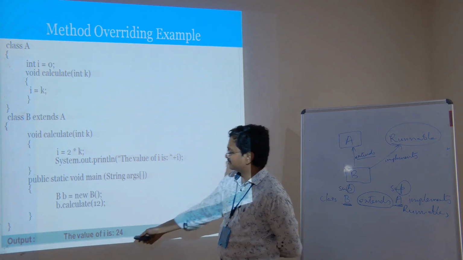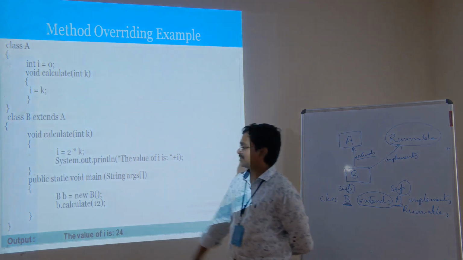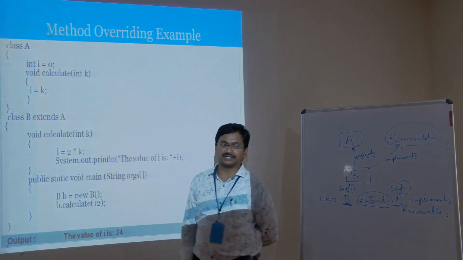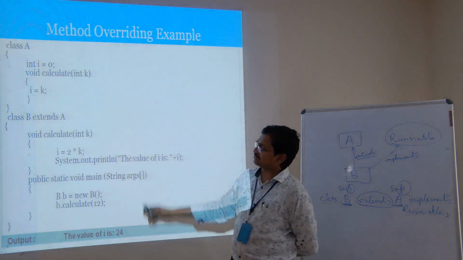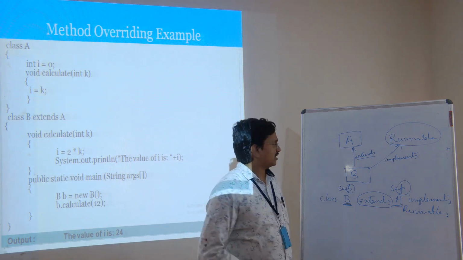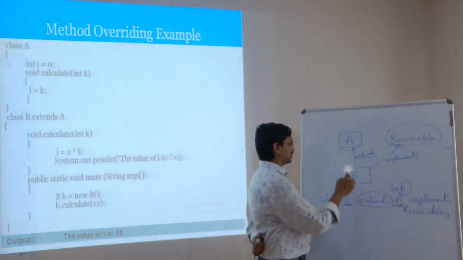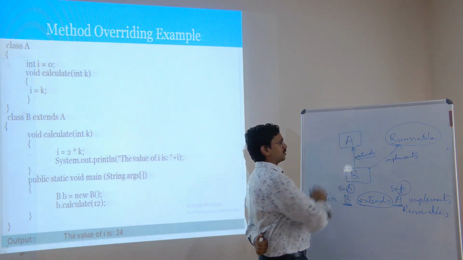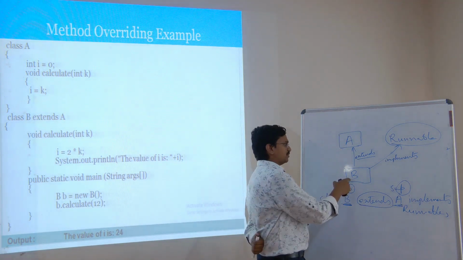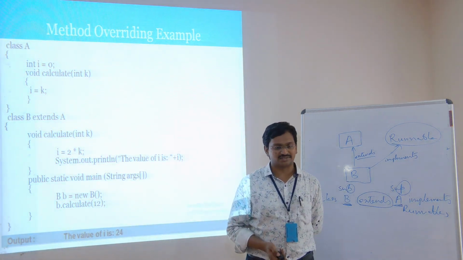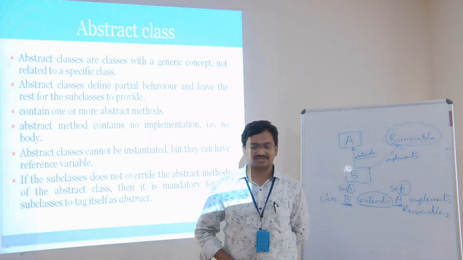Now, the value of I is 24: 2 into the number passed, 12, equals 24. So that means that this class overrides the superclass. That is the method overriding concept. Even though B may have certain different properties and it is acquiring the properties of A, B implements its own methods as it likes. That's what the method overriding concept is.